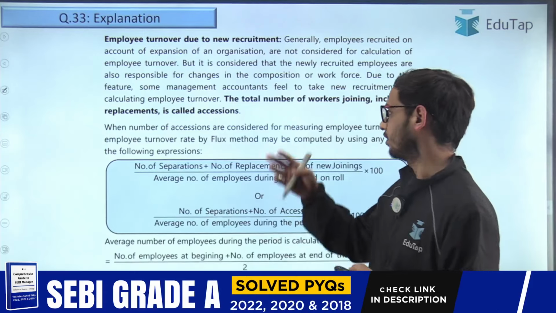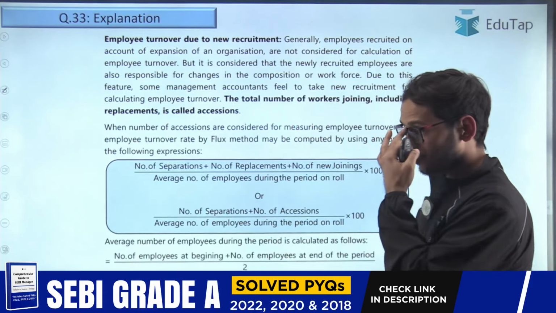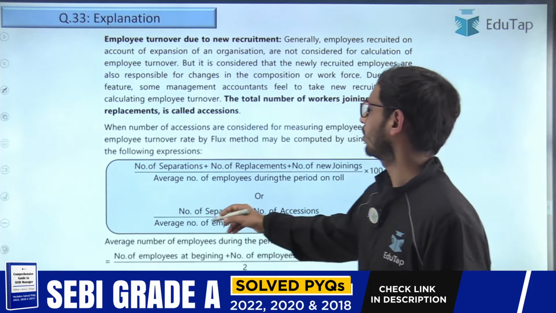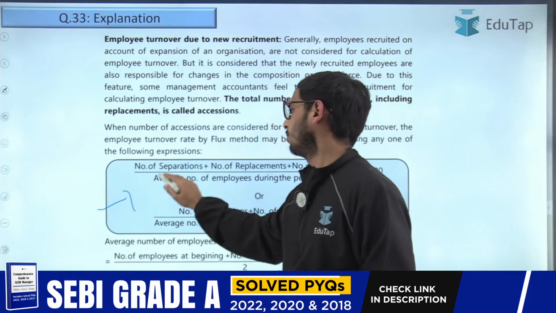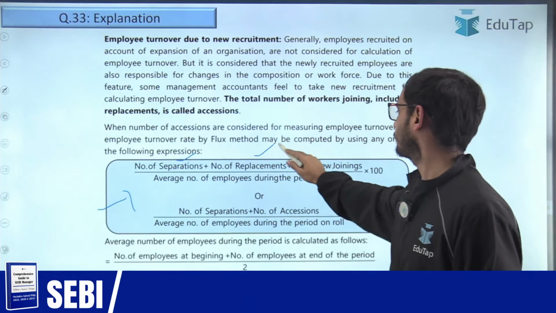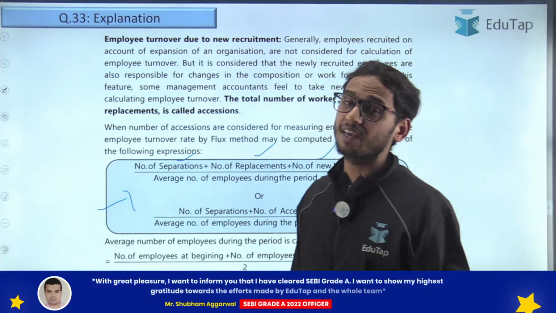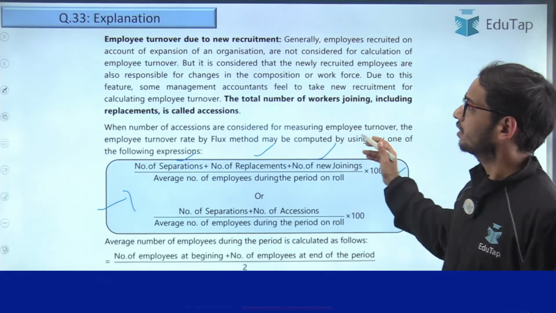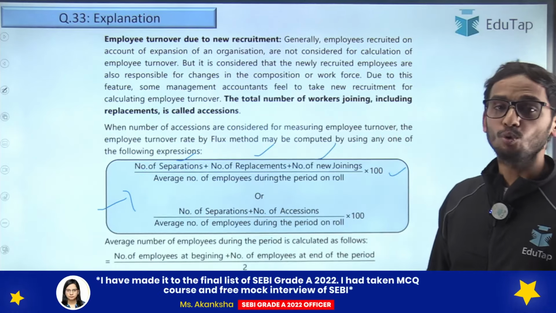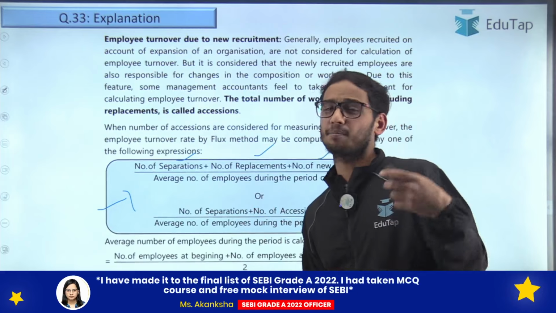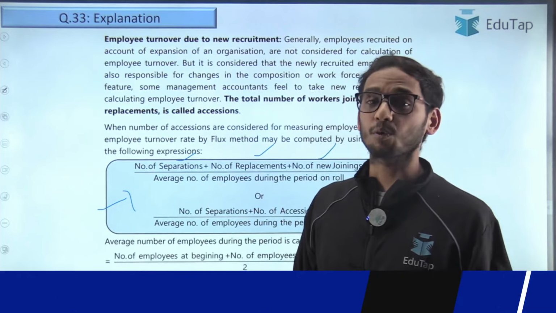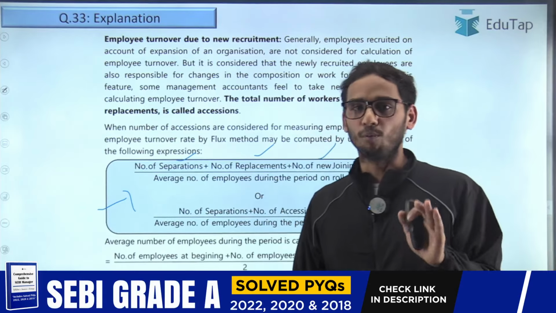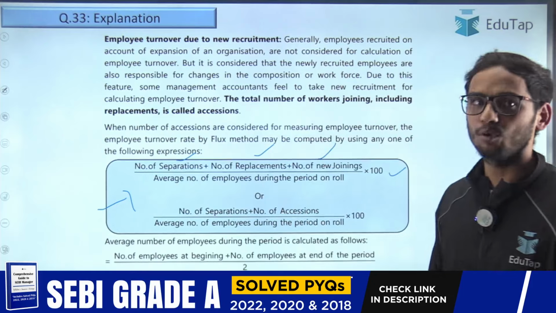So for that, I have included this as well. If that needs to be considered, the formula becomes this: number of separations, number of replacements plus number of new joinings due to the expansion of the business. So by this, you can calculate the labor turnover rate through all of these 4 methods. According to what is given in the question, you are going to apply the appropriate formula, right? So I have told you everything.